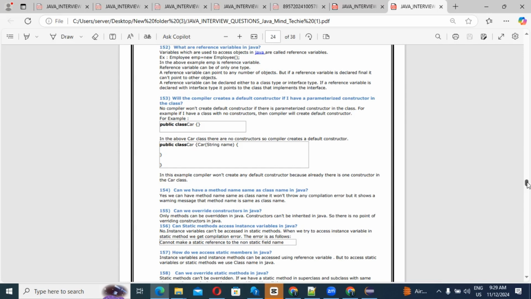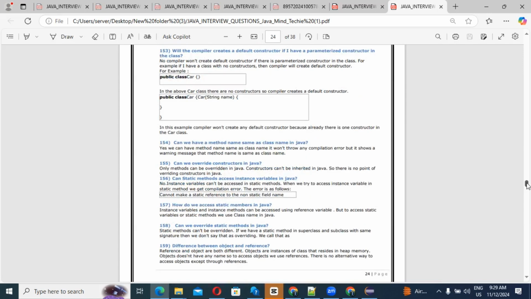Next question: how do we access a static member in Java? Instance variables and instance methods can be accessed using a reference variable, but to access a static variable or a static method, we use the class name in Java.